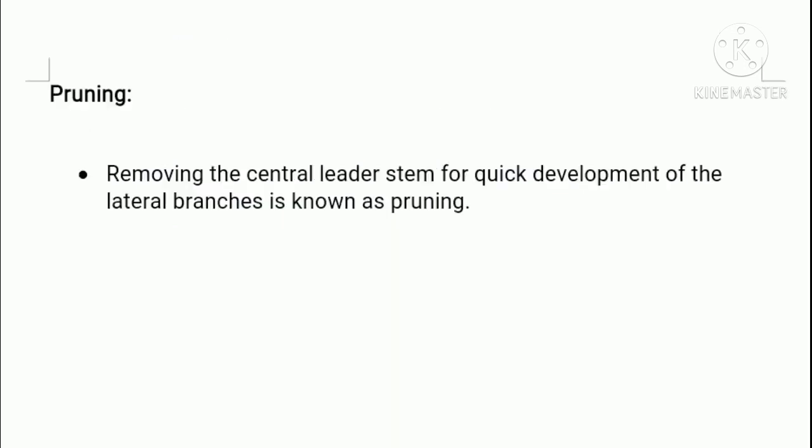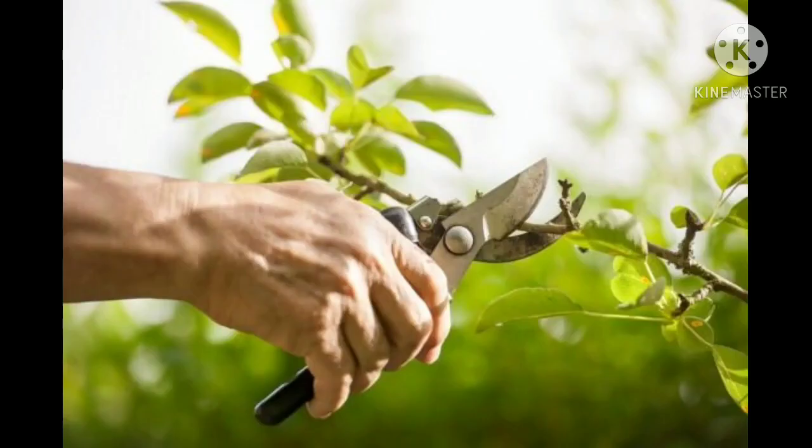Next, pruning. Removing the central leader stem for quick development of the lateral branches is known as pruning. The tea plant normally grows to a height of 2 to 3 meters.